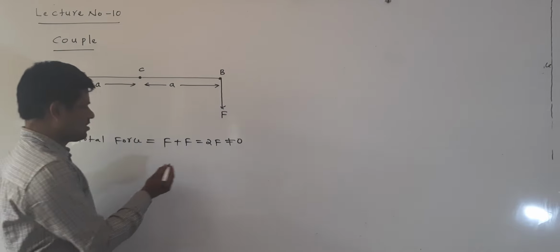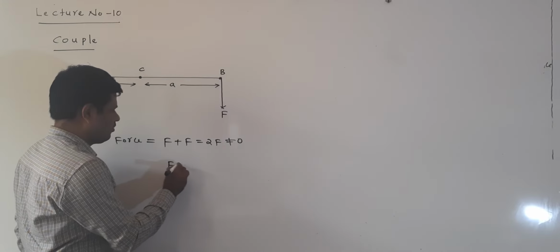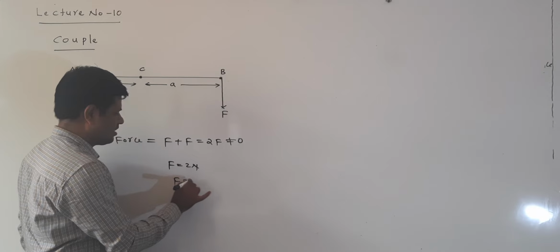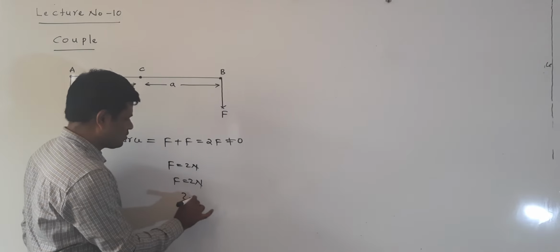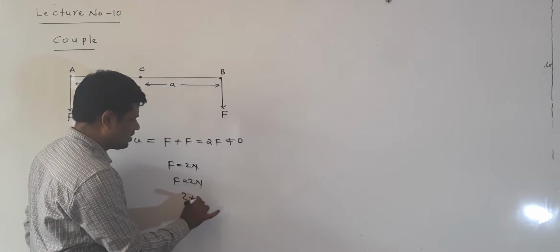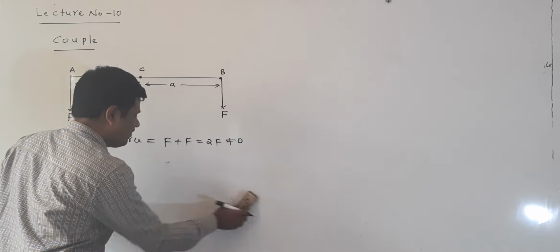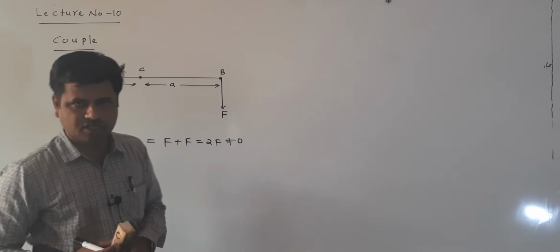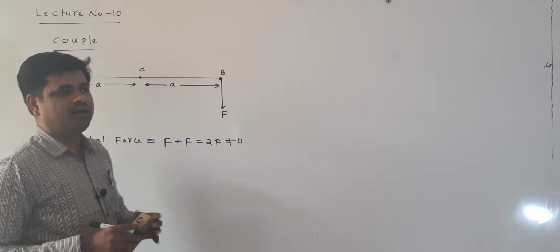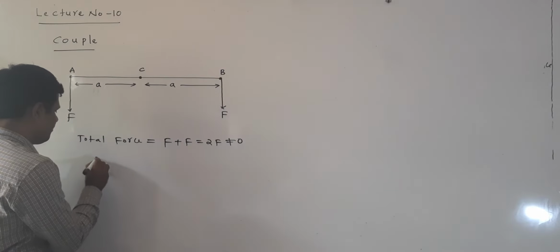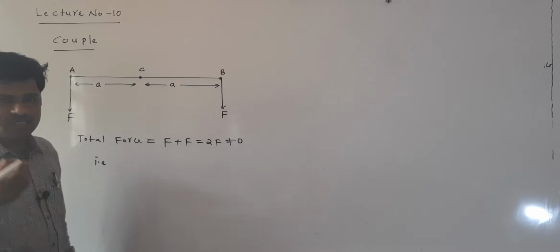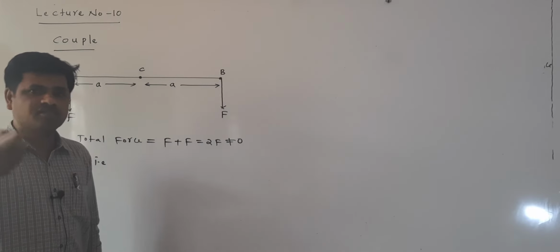Suppose the force is 2 newton, and the other force is also 2 newton. 2 plus 2 is equal to 4, and 4 is not equal to 0. When the total force is equal to 0, the body is in translational equilibrium.